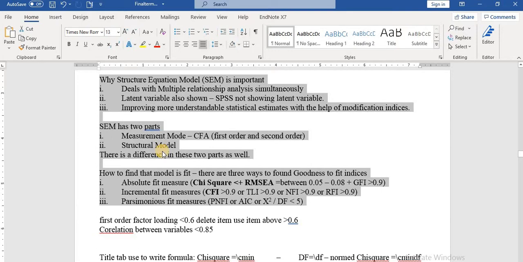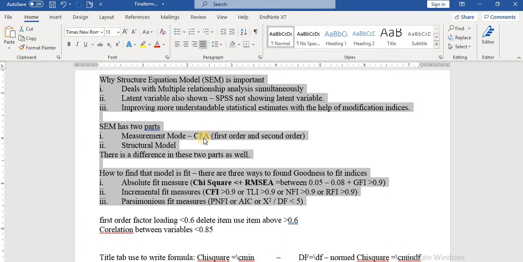To report the CFA, you need to report three types of goodness of fit indices. Number one is the absolute fit measures, by showing the values of RMSEA and GFI; incremental fit measures, by showing the values of CFI, TLI, NFI and RFI; and parsimonious fit measures, by showing the values of PNFI, AIC or chi-square divided by degrees of freedom. Showing the values of only RMSEA, GFI, CFI, TLI and chi-square over degrees of freedom is enough to say that your model is fit.